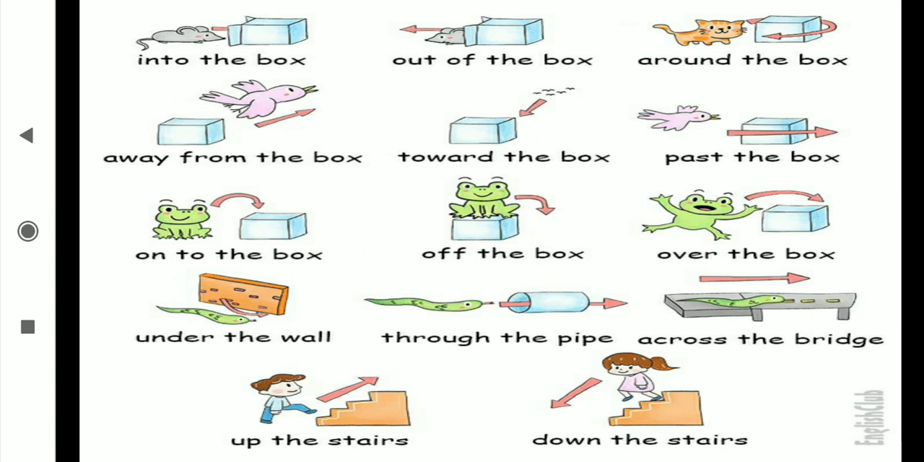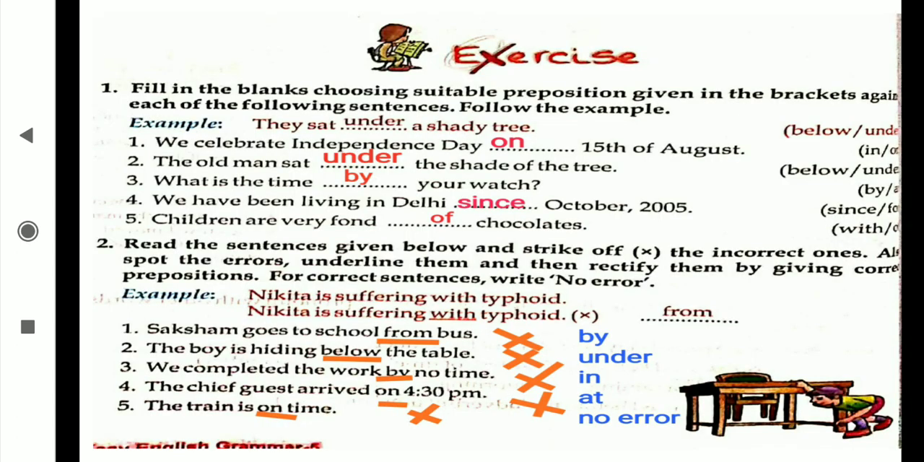Okay, out of the box, and all these directions have been shown by the arrow only. Okay, it means we point out indirectly. Whenever we point out the place of anything, it will go for the direction. Out of the box, around the box, away from the box, towards the box, past the box, onto the box, off the box, over the box, under the wall, through the pipe, across the bridge, up the stairs, down the stairs. These all are going under the preposition of direction. Get it, student?